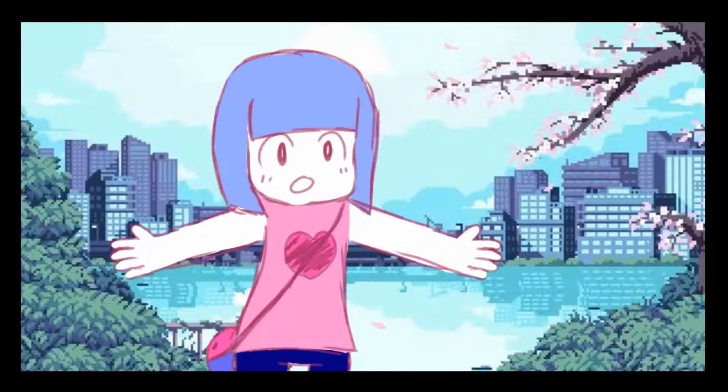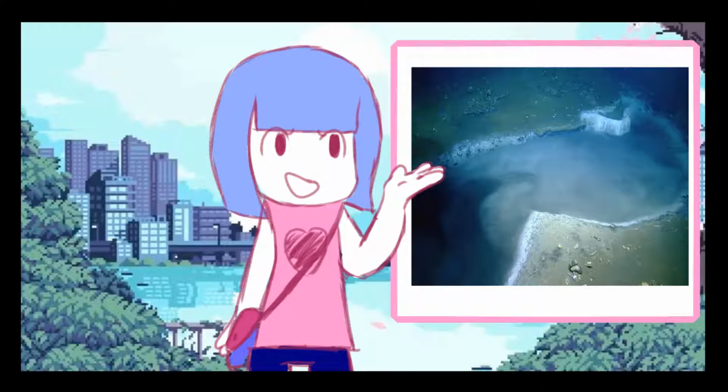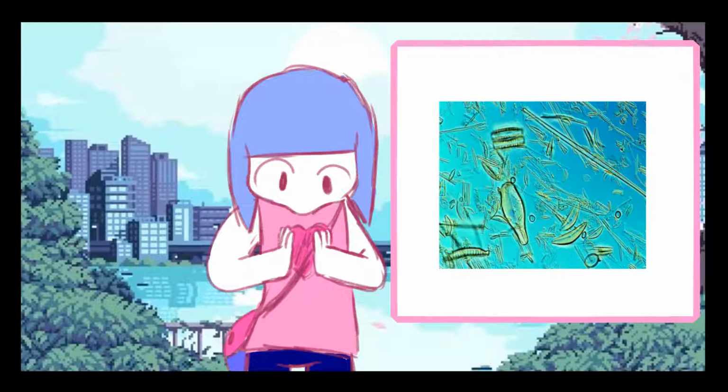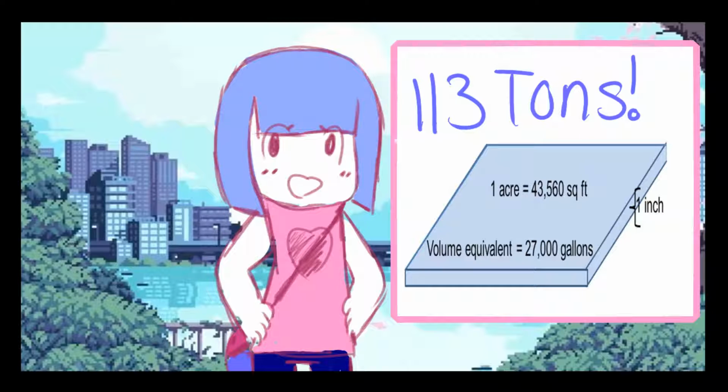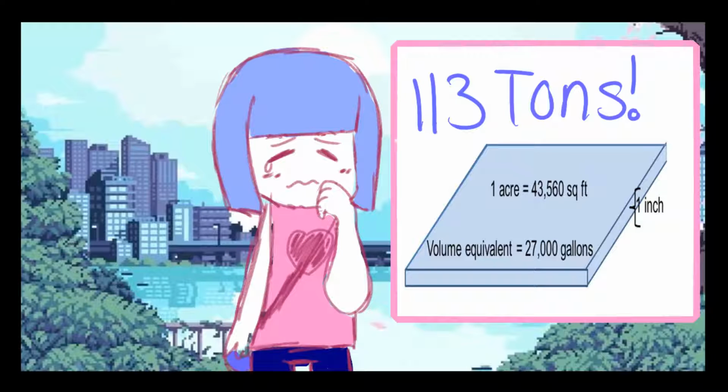The ocean is the largest body of water and has the most interesting things to occur in it. An example would be how a lake is able to form within the ocean's depths. These lakes are called brine pools and have a lethal amount of salinity that is impossible for any creature other than microorganisms to live within. And did you know that an inch of water covering 1 acre weighs 113 tons? Imagine having that on your back.